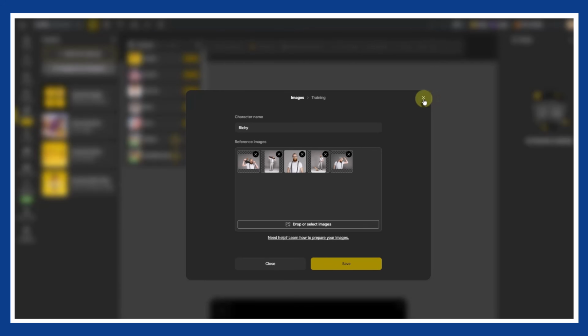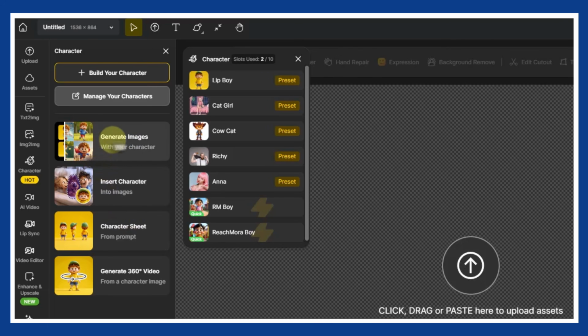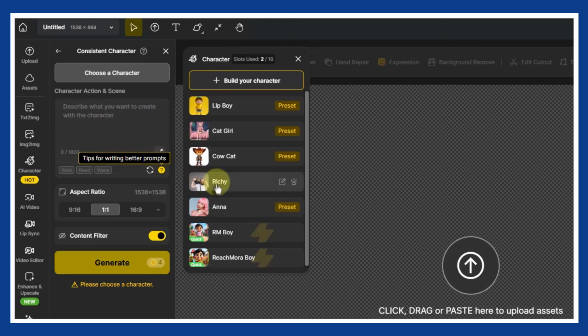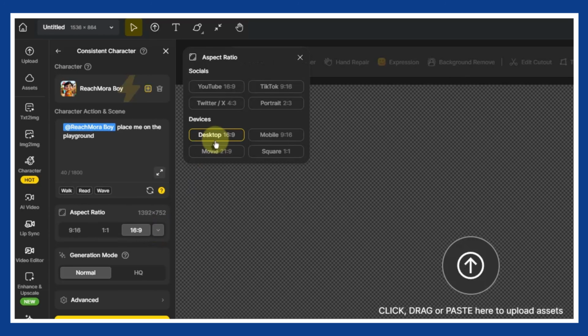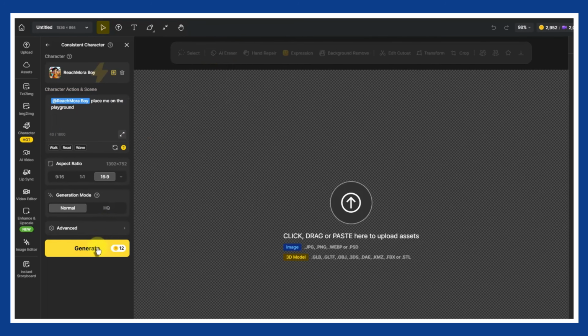Once your character is ready and saved, the next step is to create an image or a scene using that character. For example, in my case, I placed my character inside a playground. To do this, you simply select your saved character, then describe the action in the scene you want. You can decide what the character is doing, where the character is, and the overall mood of the scene. After that, select the aspect ratio that fits your platform, and once everything looks good, click Generate.